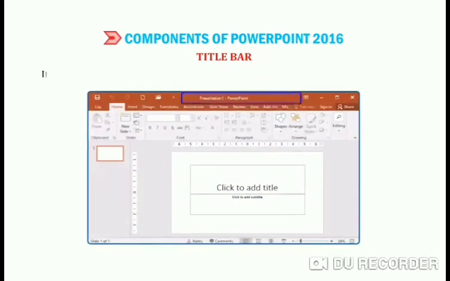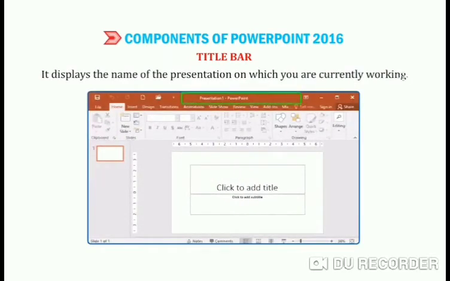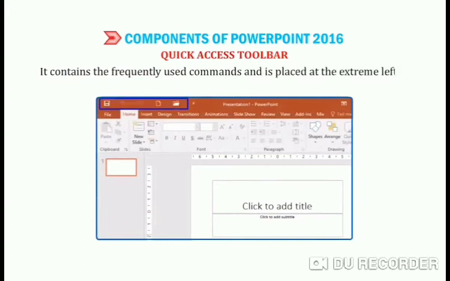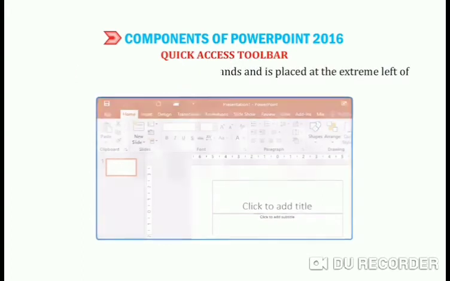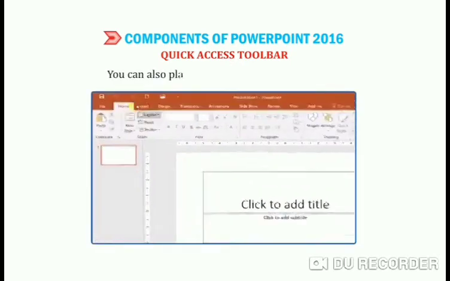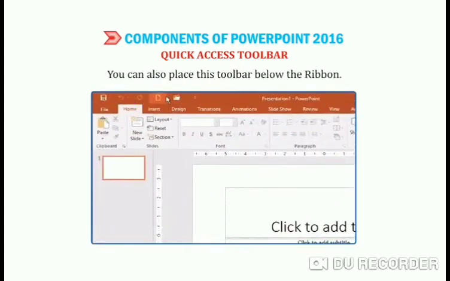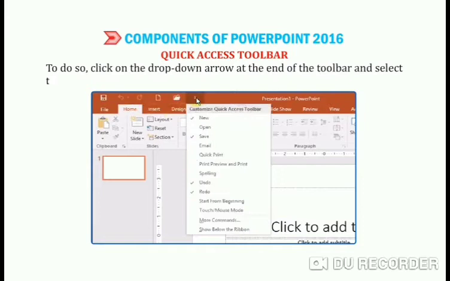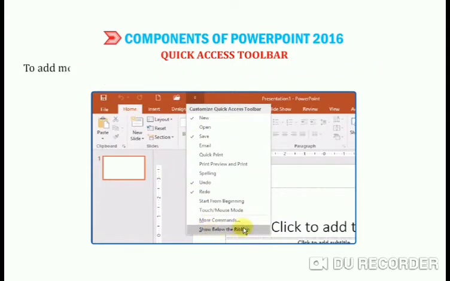Number 1, title bar. It displays the name of the presentation on which you are currently working. Next one, quick access toolbar. It contains the frequently used commands and is placed at the extreme left of the title bar. You can see that thing. You can also place this toolbar below the ribbon. To do so, click on the drop-down arrow at the end of the toolbar and select the Show Below the Ribbon option.